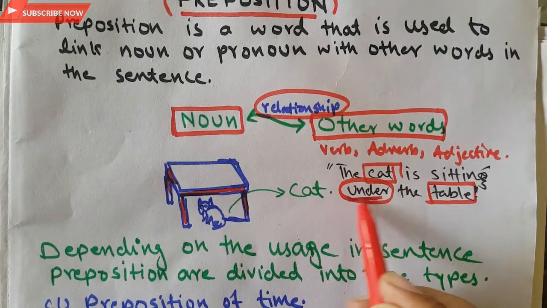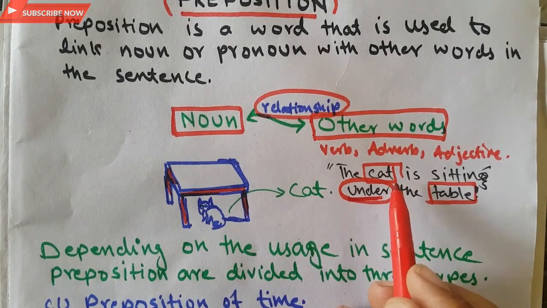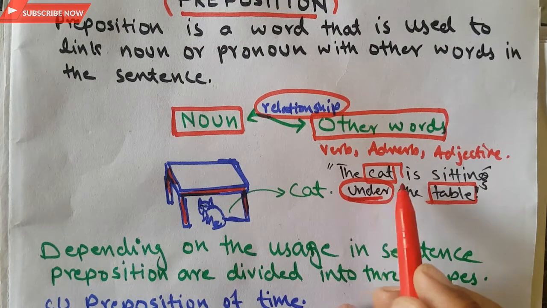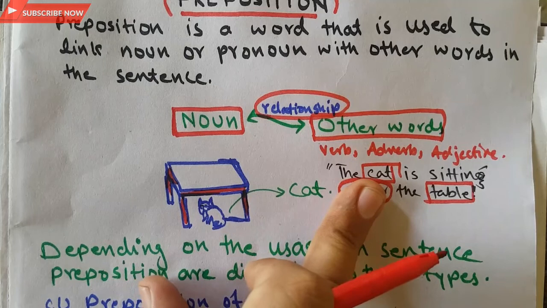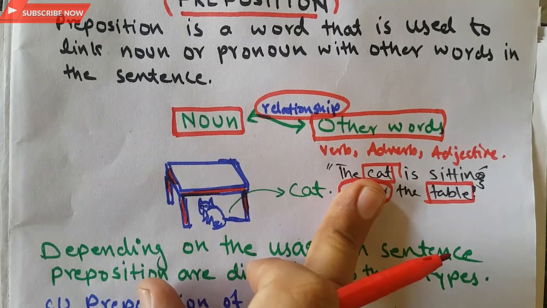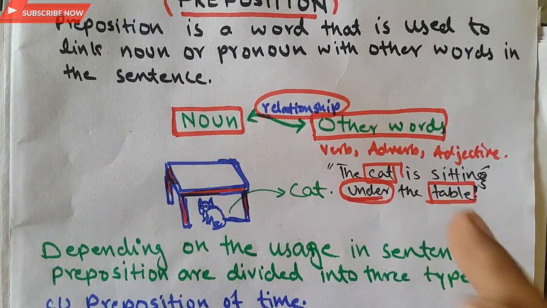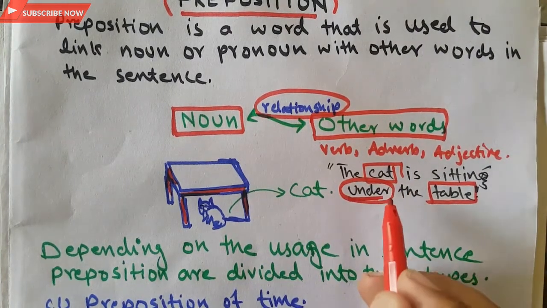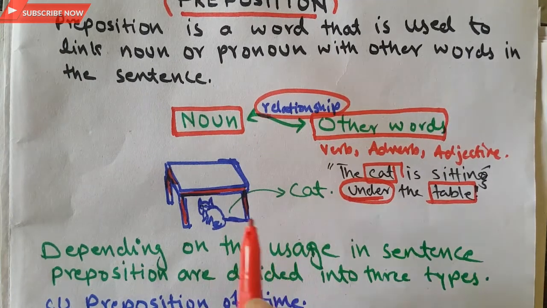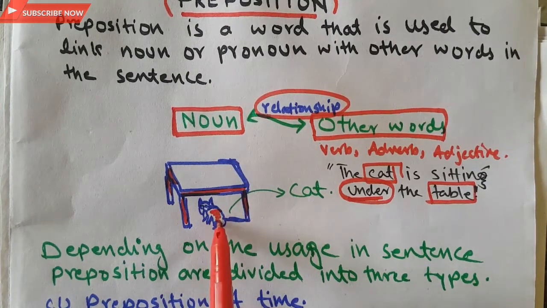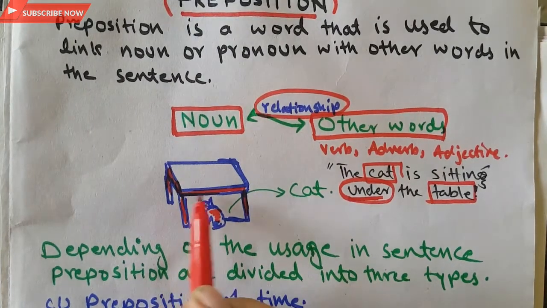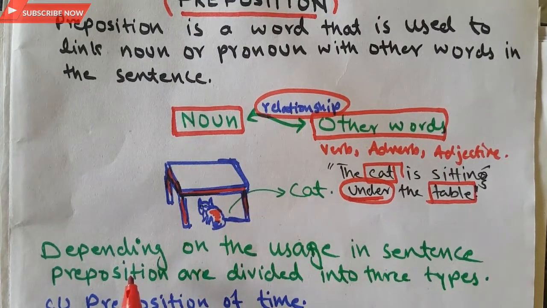Without under, this sentence will be incomplete and a person will be unable to understand the meaning, because if I remove the word under, I will be left only with: the cat is sitting the table. So it will not be a complete sentence. With the preposition after sitting, the meaning becomes complete and we understand what is meant by this sentence. I have pictorially drawn the shape of the cat, and you can clearly see that the cat is under the table.